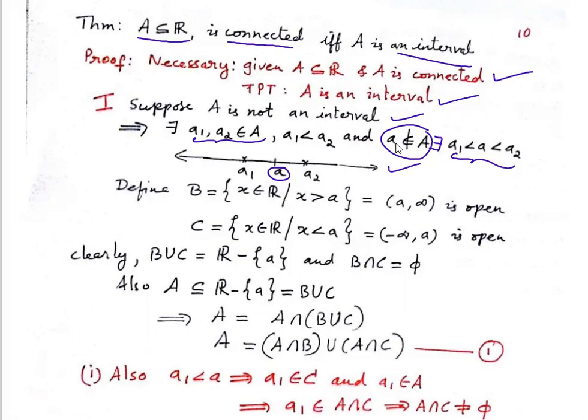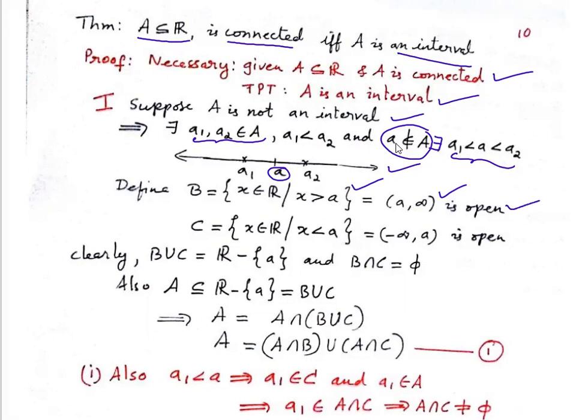What is our B? B is all the real points x such that x is greater than a. That means all the real points greater than a, that is nothing but the open interval a comma infinity. This is an open interval and all the open intervals are open sets in the usual topology on R. So this is an open set.